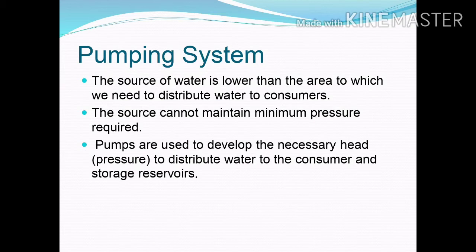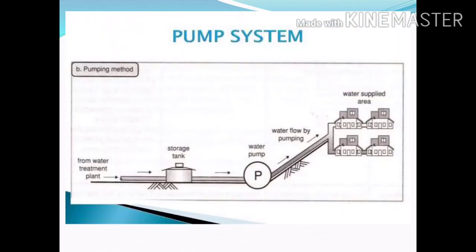Generally, pumping is required first to pump raw water from the source to the treatment works, and then to pump purified water directly into the distribution mains. The pumps have to be run at various speeds according to the variation in the consumption. In case of power failure, the entire water distribution system of the locality is disturbed. The system also requires constant attendance. This is the main disadvantage of the system.